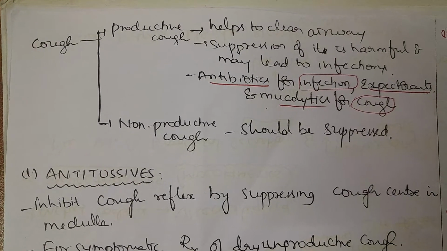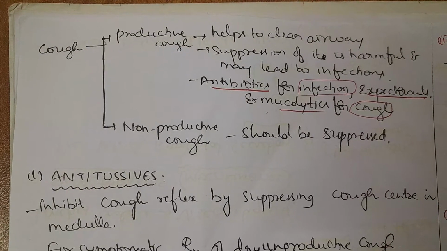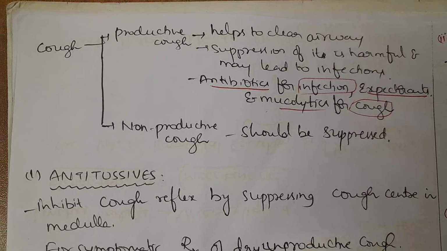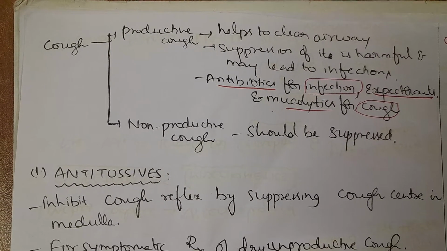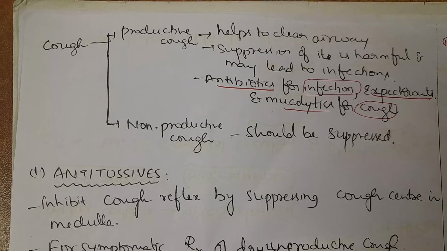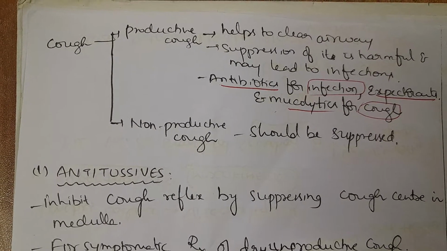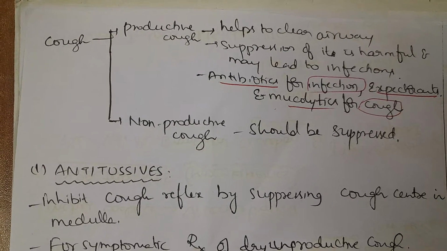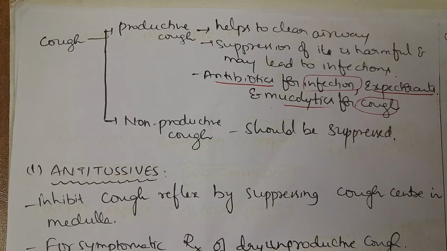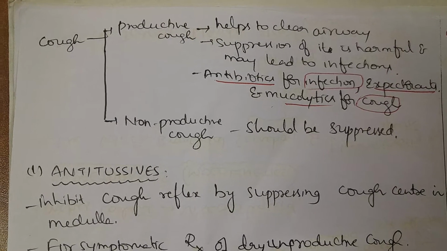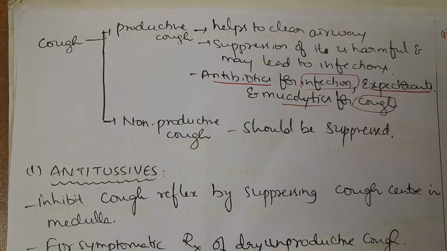Let's discuss types of cough. Cough is of two types: productive cough and non-productive cough. Productive cough helps in removal of irritants so that the airway is cleared. Suppression of productive cough is harmful as it may lead to infections due to the accumulated irritants. Antibiotics, expectorants and mucolytics are used in the treatment of productive cough, whereas non-productive cough can be suppressed.